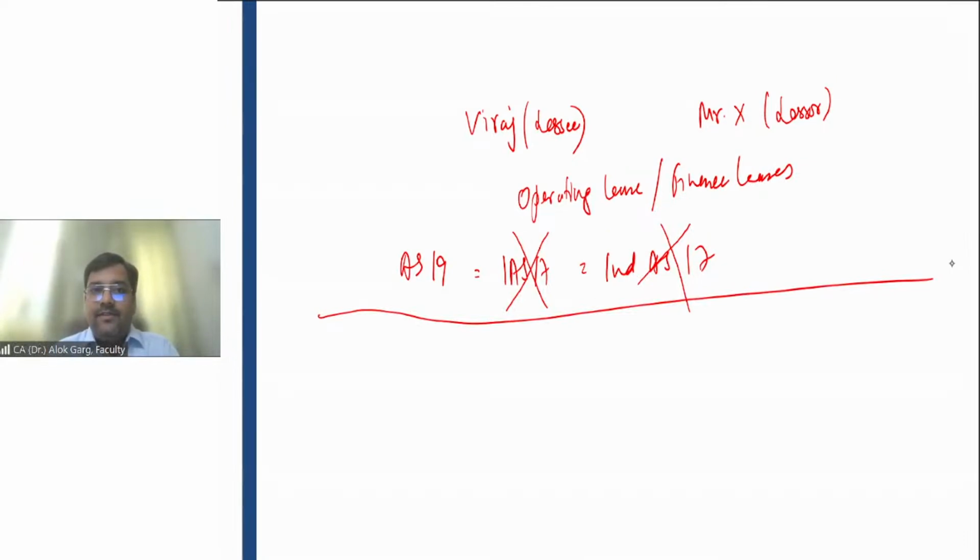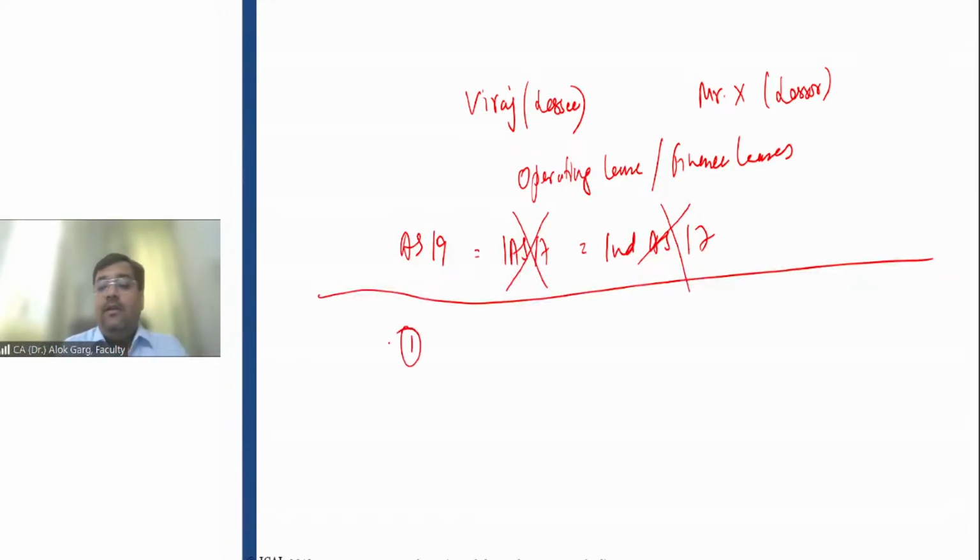Let me take the name of a student. Yes, let's say Bhaskar. Bhaskar has its own capital, its own money, and Bhaskar has purchased a machinery for use in the production of goods and services.